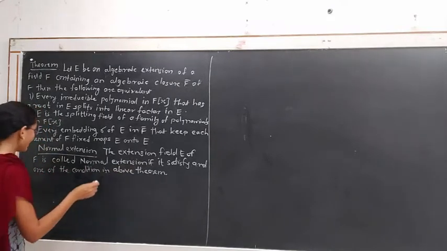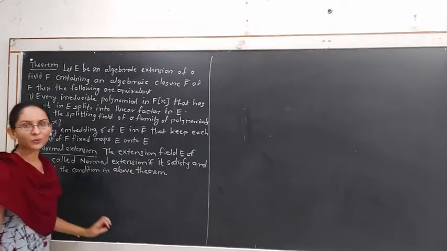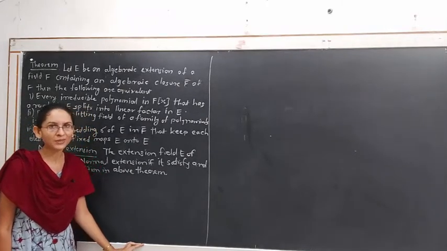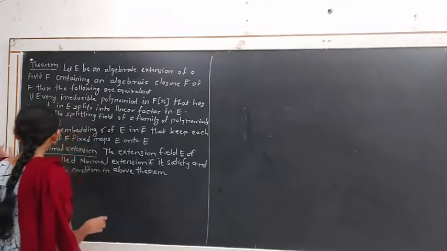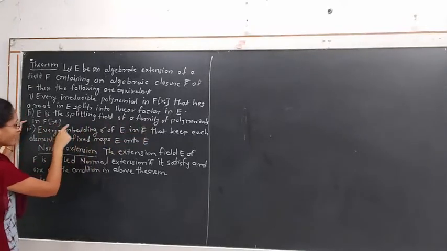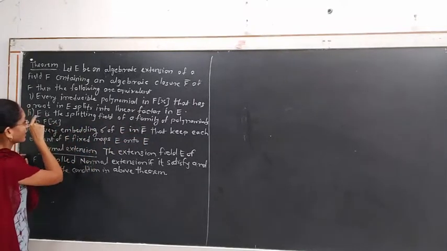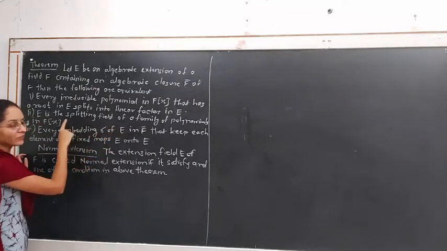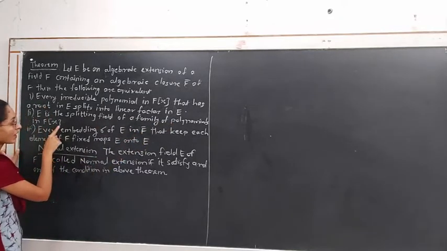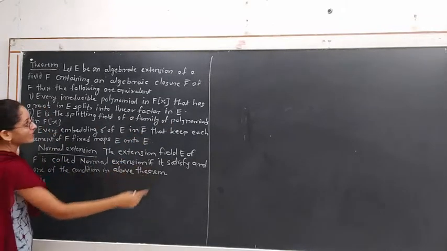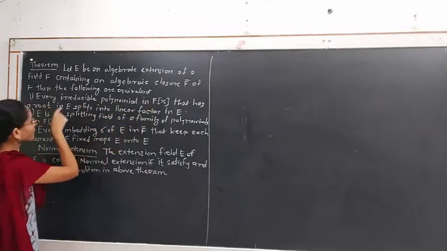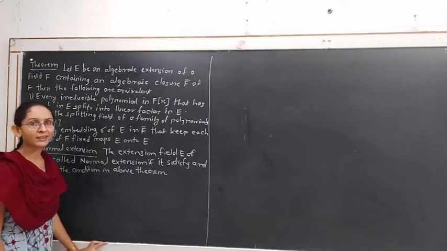The field E will be a normal extension of field F if E is the splitting field of a family of polynomials over F. That is because in the second statement it is given that E is the splitting field of a family of polynomials in F[x]. Or we can say E is a normal extension of F if every irreducible polynomial in F[x] that has a root in E splits into linear factors over E.